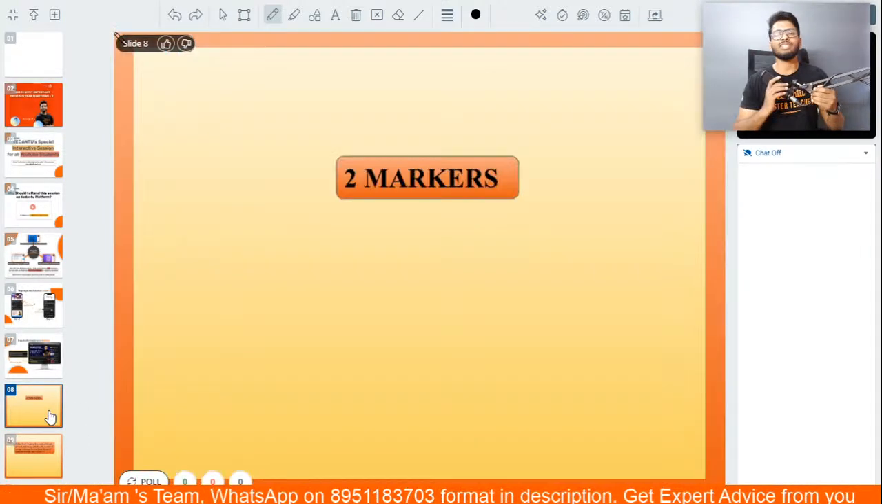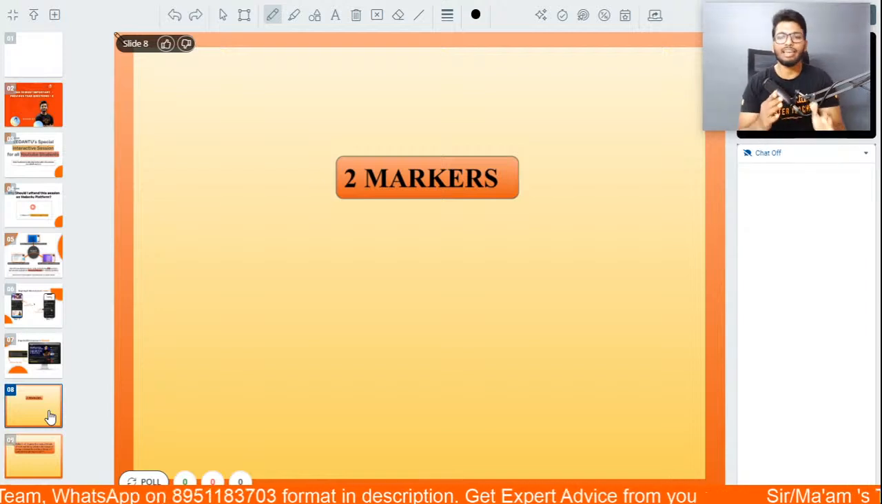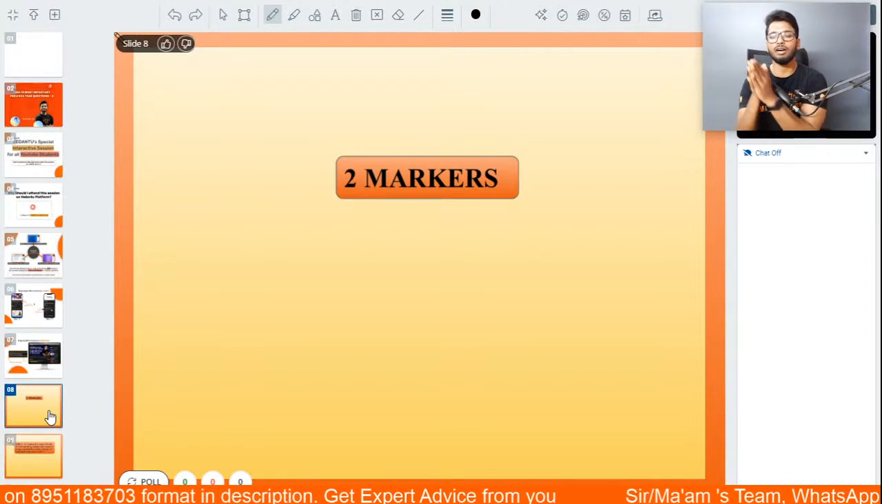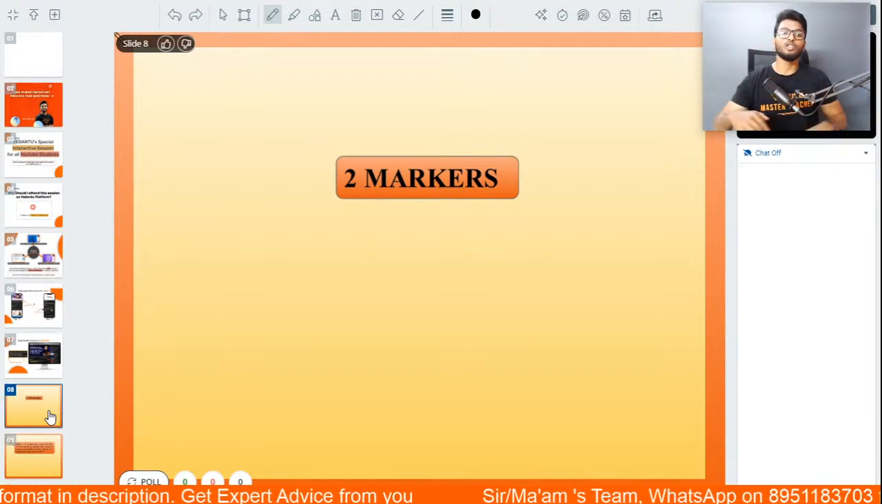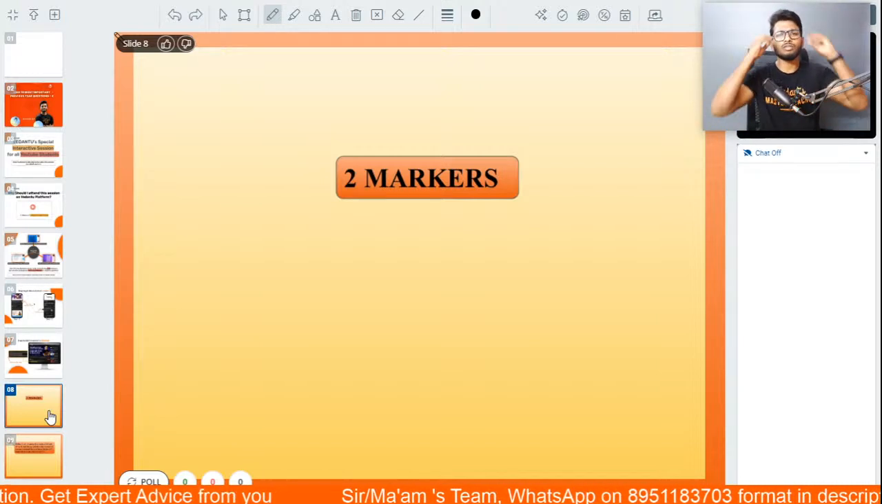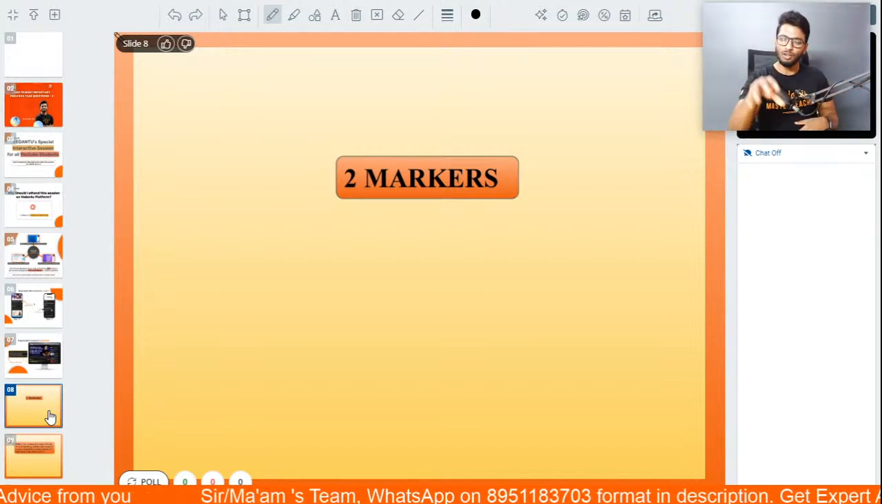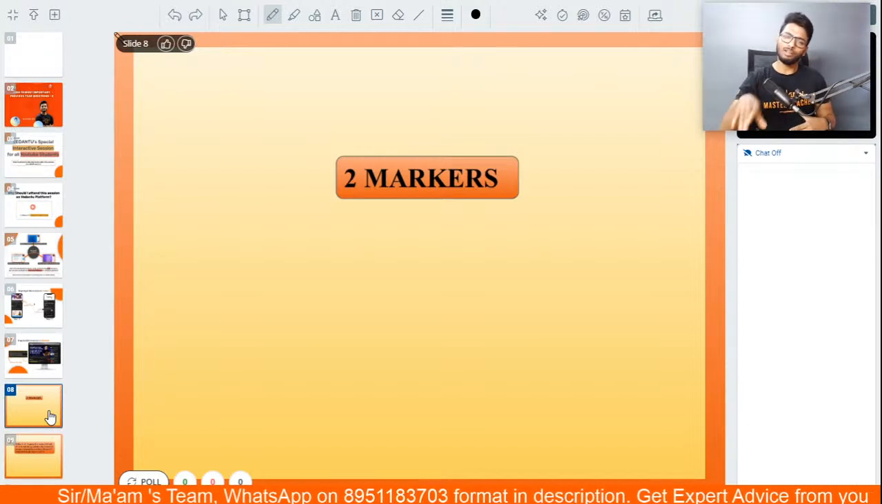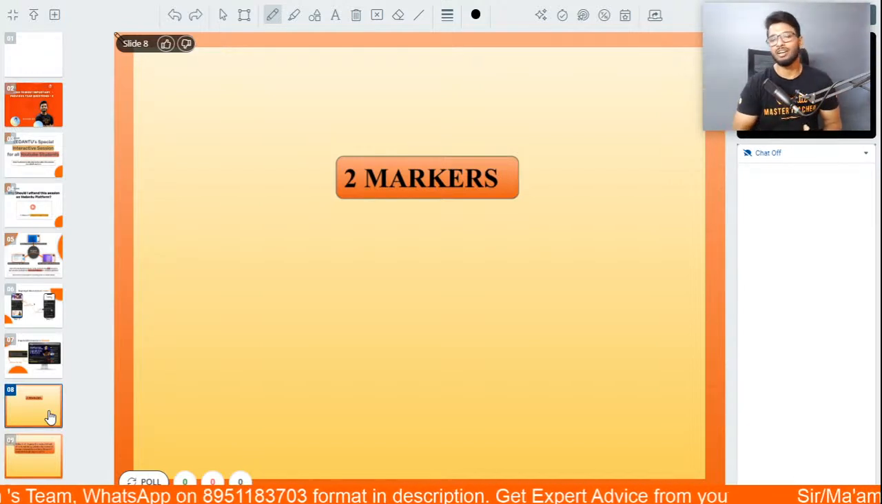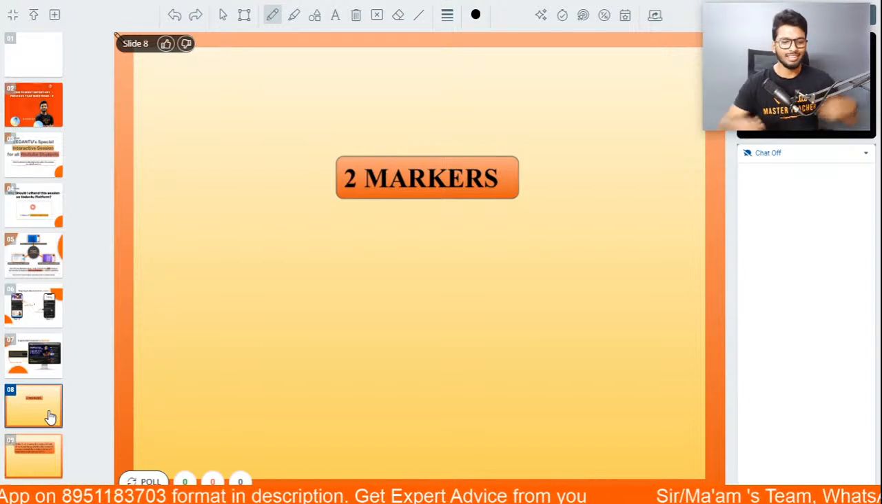So without wasting much of your time, we have once again divided the questions into 2 markers, 3 markers, and then the 4 markers. We'll start with the 2 markers. As always, we'll start with the easy questions, the trial balls. Then we'll go on to the actual real balls, and it's going to be duck out by the 4 markers. All right. So shall we begin, people?